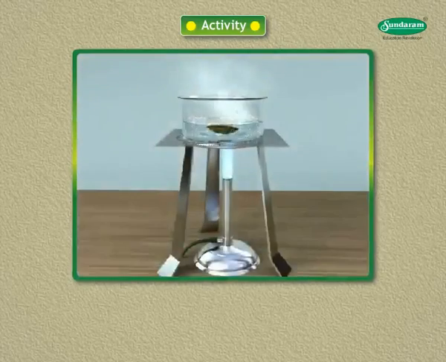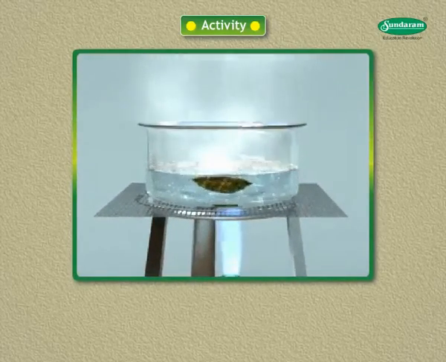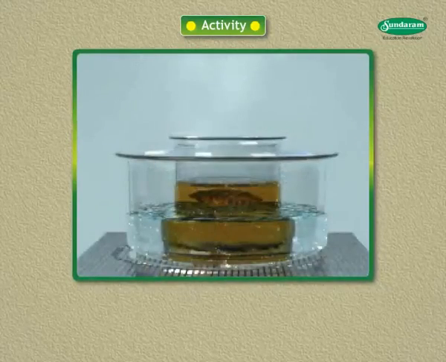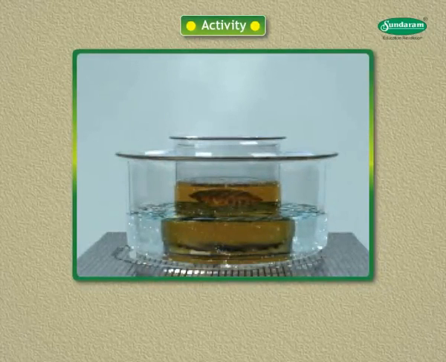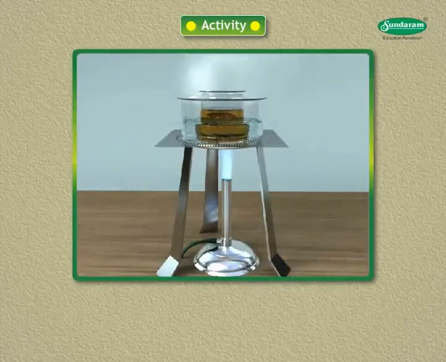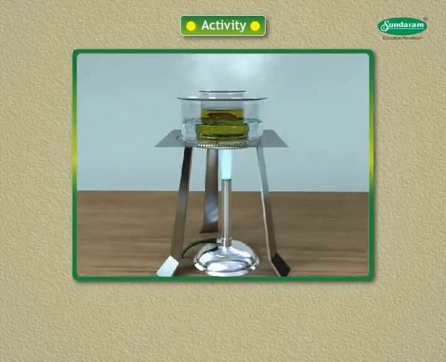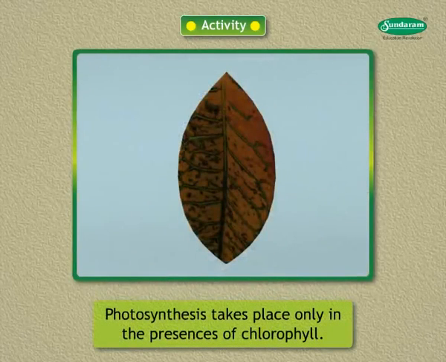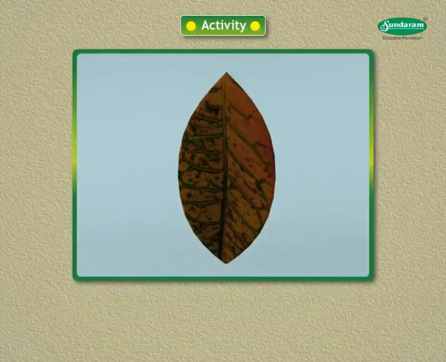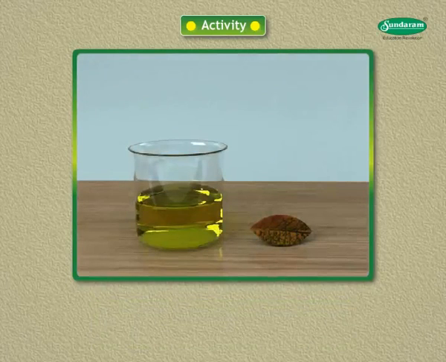Dip the leaf in boiling water for a few minutes. Now immerse the leaf in a beaker containing alcohol. Carefully place the beaker in a water bath and heat the alcohol till it begins to boil. What happens to the color of the leaf? The green parts of the leaf become decolorized. What is the color of the solution? The solution turns green in color.